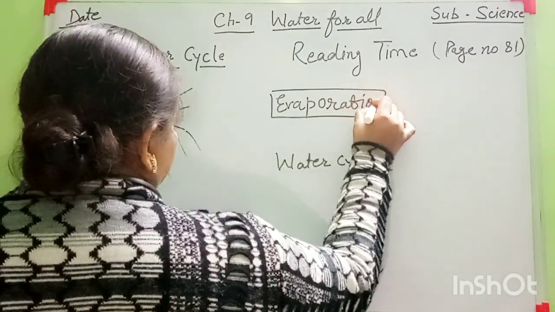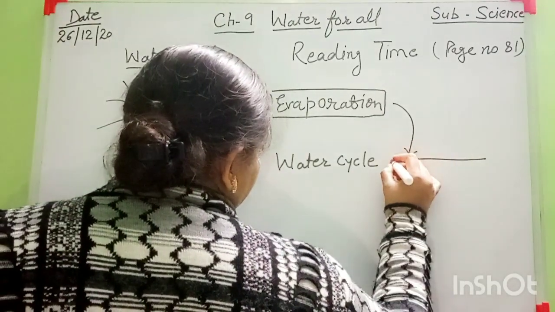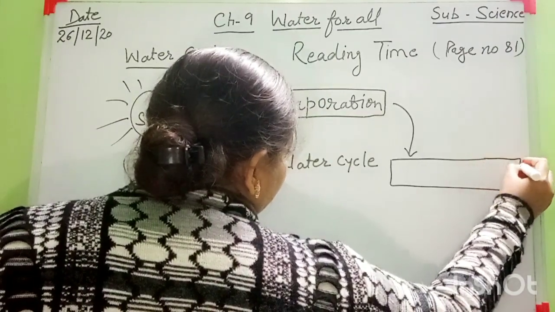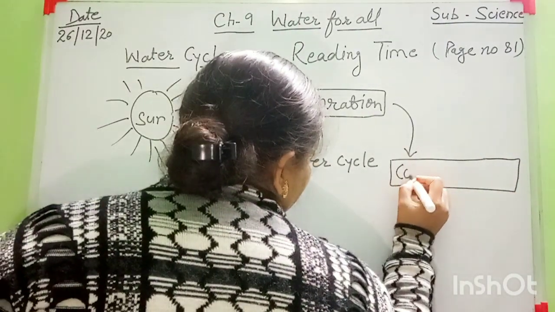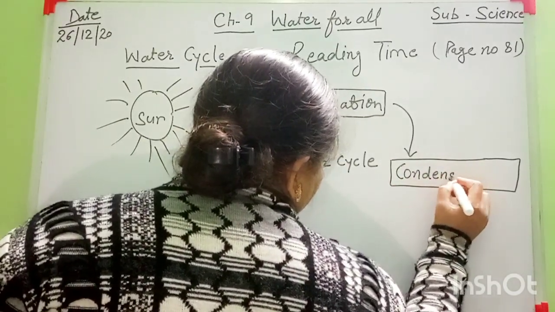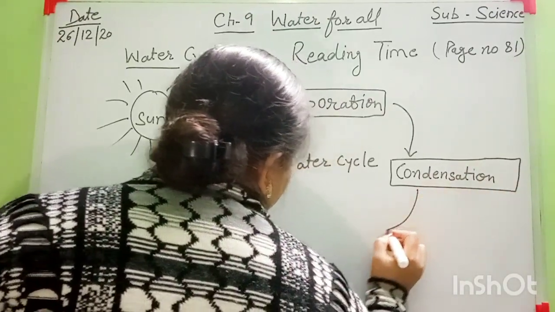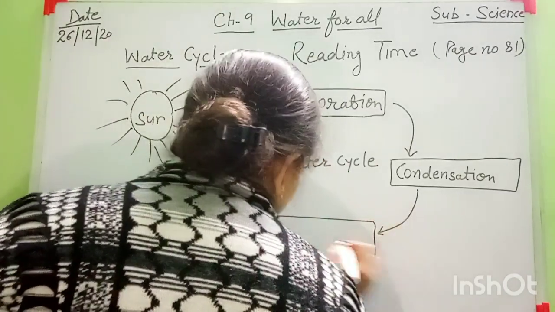Evaporation. The second process is, you can change the numbers also, there is no problem. The second process is condensation. This process is condensation. Then the third is precipitation.